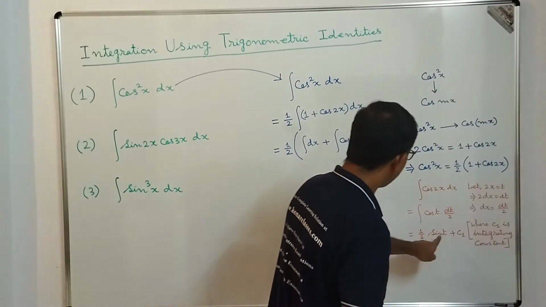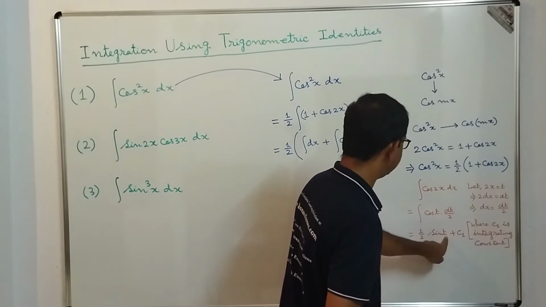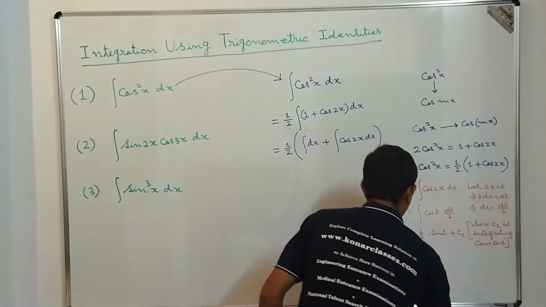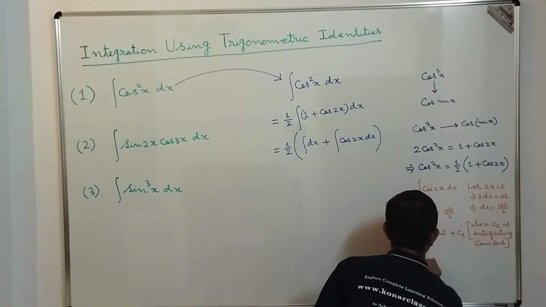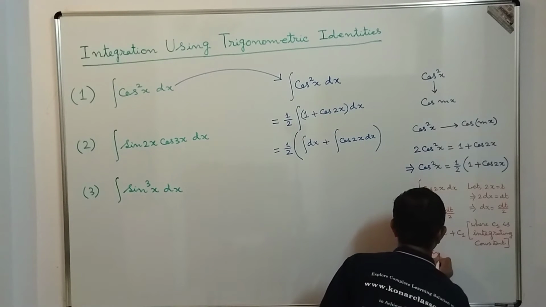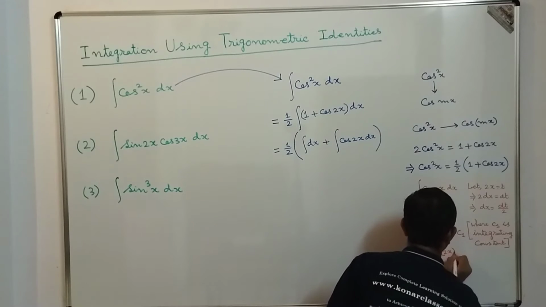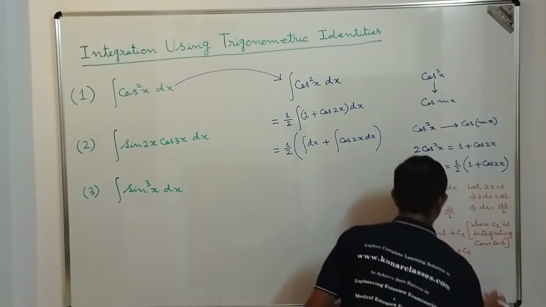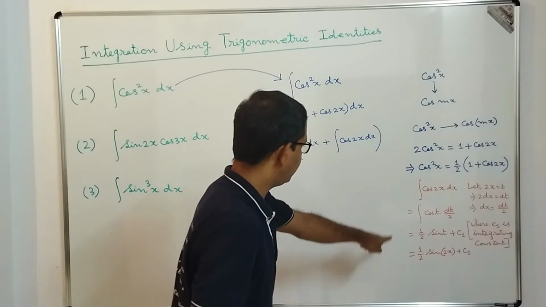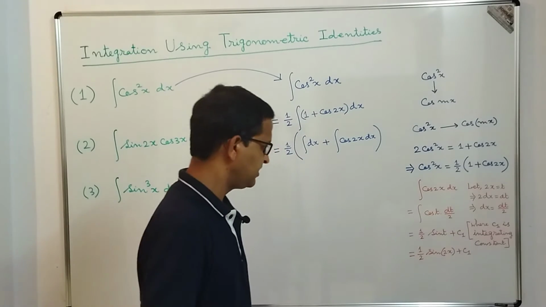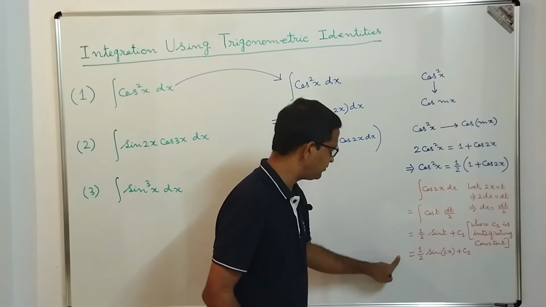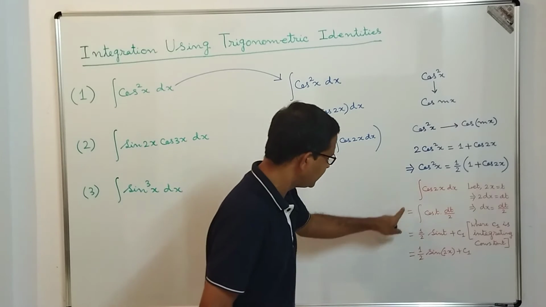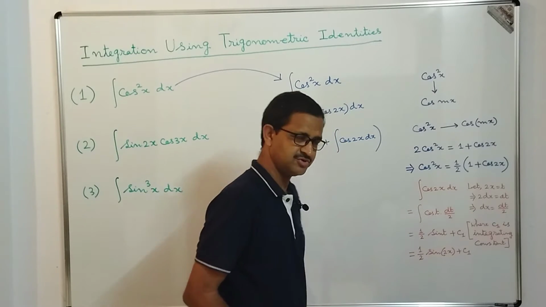So finally we need to apply back the value of sin t. t is what? 2x. So finally what we get here is half sin 2x plus c1. So we found the value of the integration of cos 2x. Once you are very comfortable with this, you can do it on your own without making all this substitution.